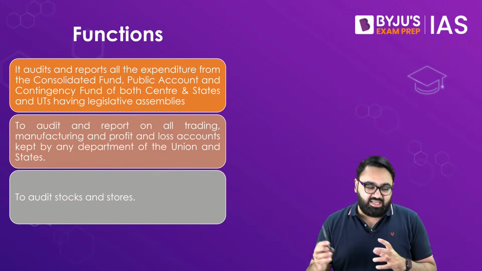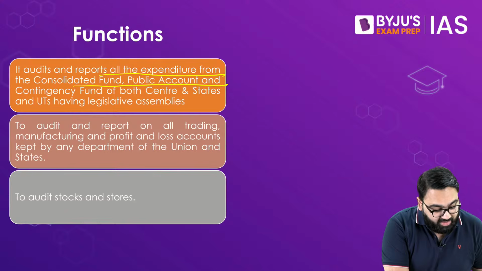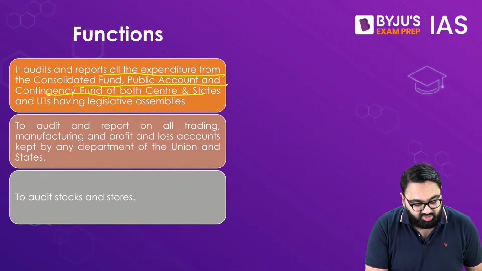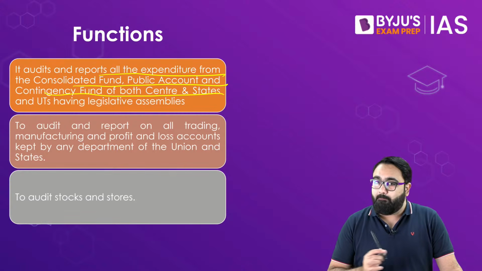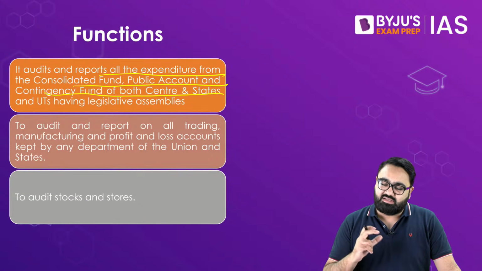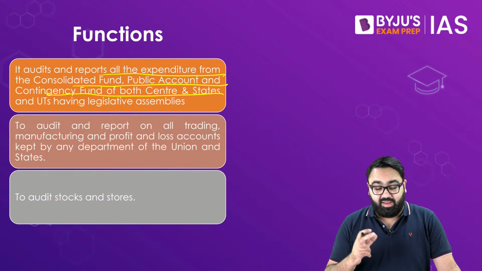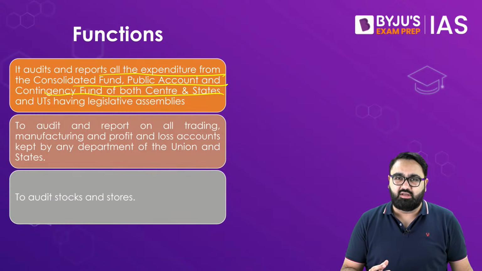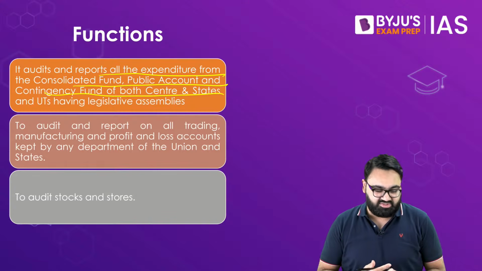So CAG mainly audits and reports all the expenditures from the consolidated fund, public account fund, and the contingency fund of both center and the state governments and the union territories. So there is no parallel office in the state government level. The CAG of India does the same function for the union government as it does for the state governments. When it makes the reports with respect to the union governments, that report is submitted to the President. When the report is with respect to the state governments, that report goes to the governor of the respective states.